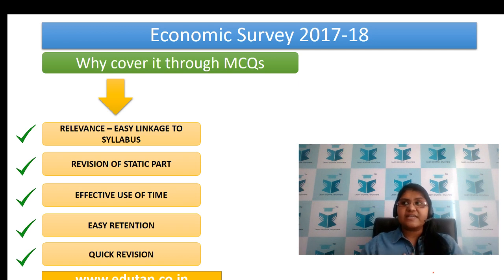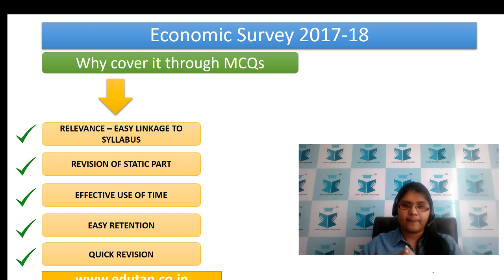When we cover a certain portion through MCQs, there are a number of things that we are doing right. The first part, as I told you, is that the key to preparation is linking those chapters to our syllabus. When we take MCQs and start solving them, immediately there's a linkage that keeps forming in our minds. We see that particular question, and if we are thorough with our syllabus, we can immediately link it to that particular topic in our syllabus. Now there is a catch: we have already done half of our job.